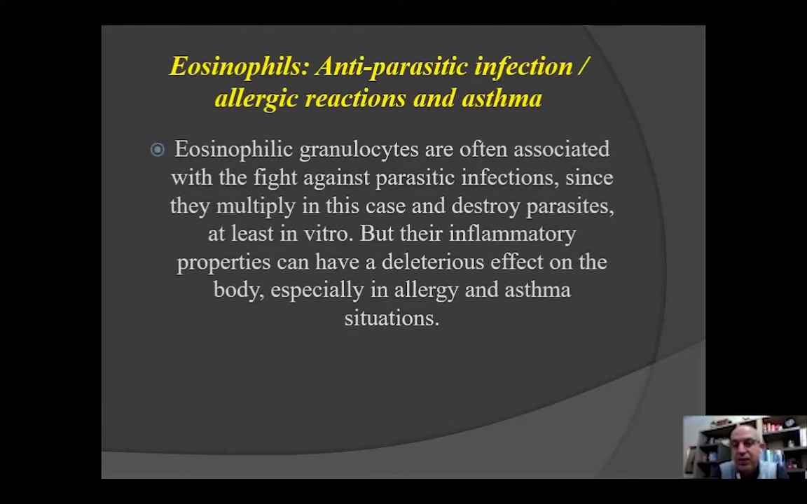Eosinophils: antiparasite infection, allergic reaction, and asthma. We know that eosinophils are antiparasite, but sometimes they are involved in asthma reactions, unfortunately. Eosinophilic granulocytes are often associated with the fight against parasitic infection, since they multiply in this case and destroy parasites, at least in vitro. But their inflammatory properties can have a deleterious effect on the body, especially in allergy and asthma situations.